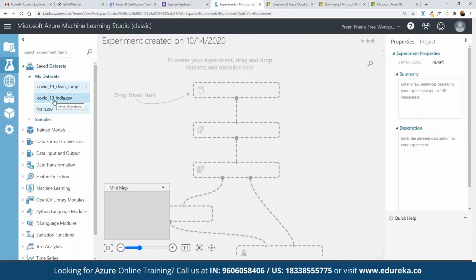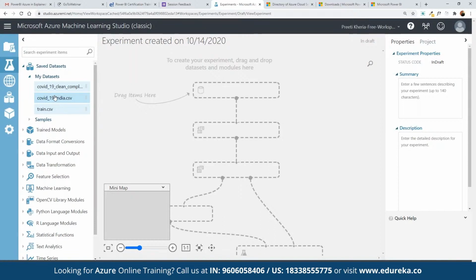Now currently, let's say we have our dataset available for COVID-19 and we want to work on it. Here we can simply import the COVID-19 India.csv, for example. We can pick this dataset and then use this current dataset to create a complete model out of it.